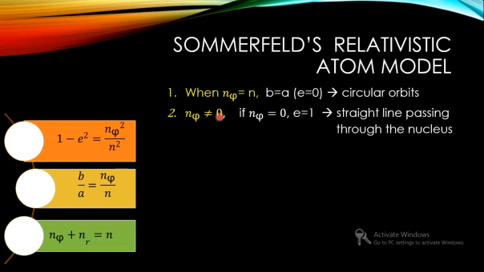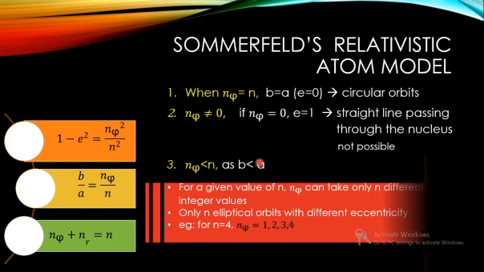So which are the possible values? Any of the integers like 1, 2, 3, etc. Now, let us see whether n phi can be greater than n. n phi cannot be greater than n. Why? n phi is taken as a ratio of semi-minor to semi-major axis. That means b is always less than a, which implies n phi must be less than n.